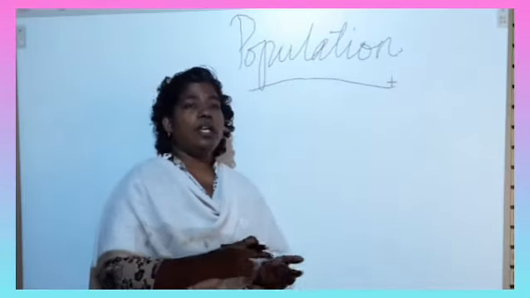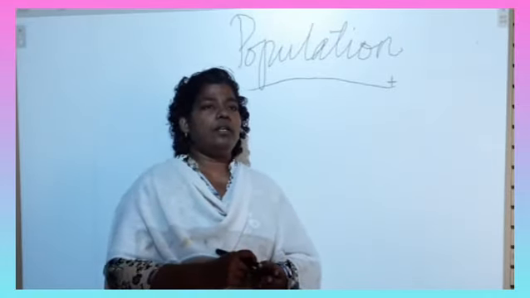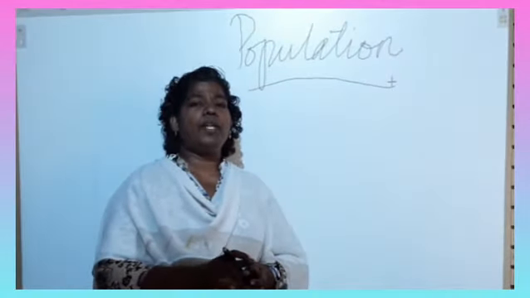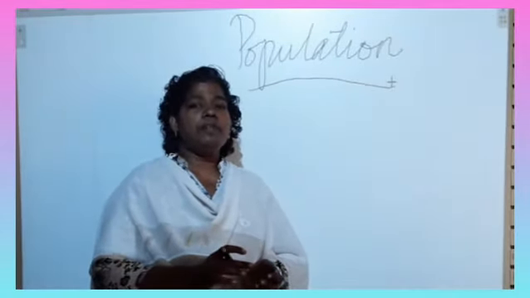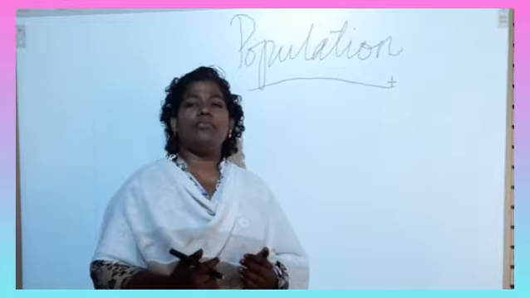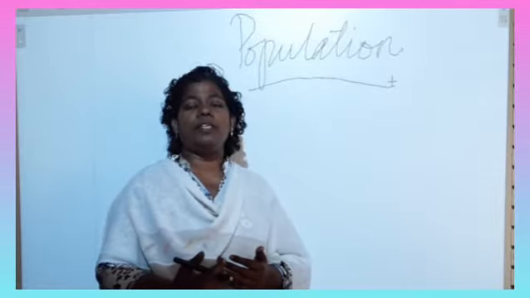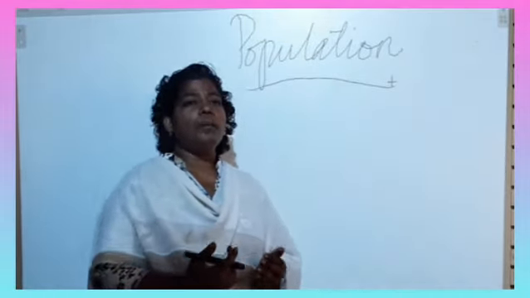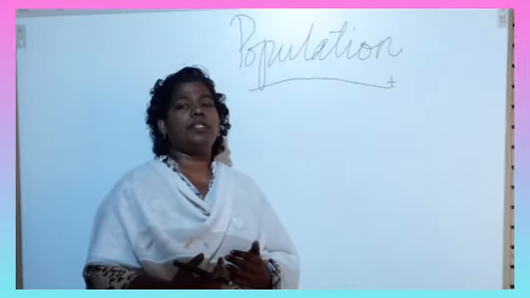China is the most populated country in the world. What is the population in China? It's 1.38 billion people. After China, the most populated country is India. In India, the population is 1.34 billion people. In other countries, such as European countries, the population is less. Comparatively, the oceanic countries are the least populated.